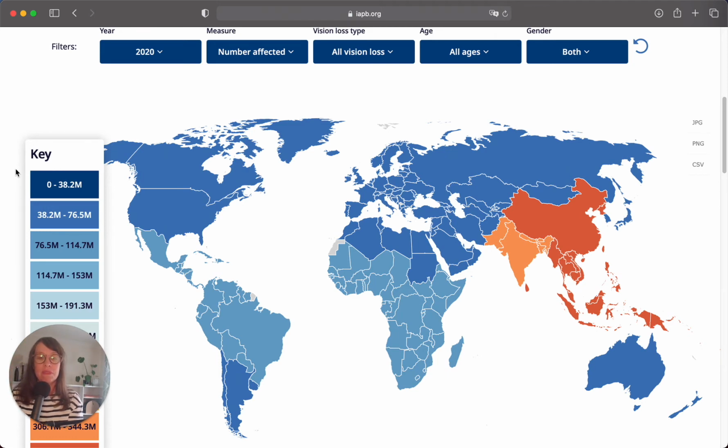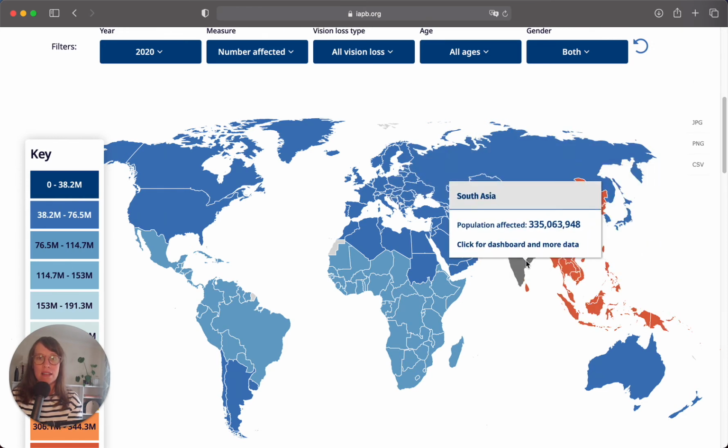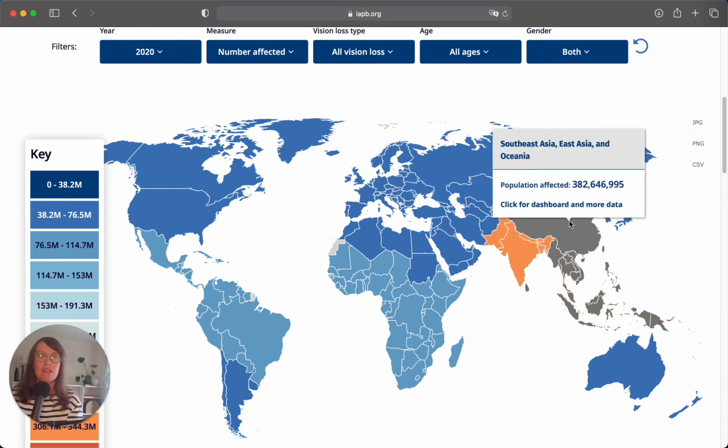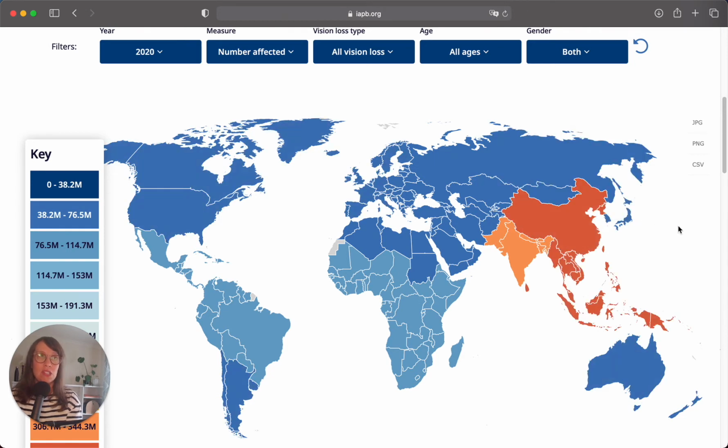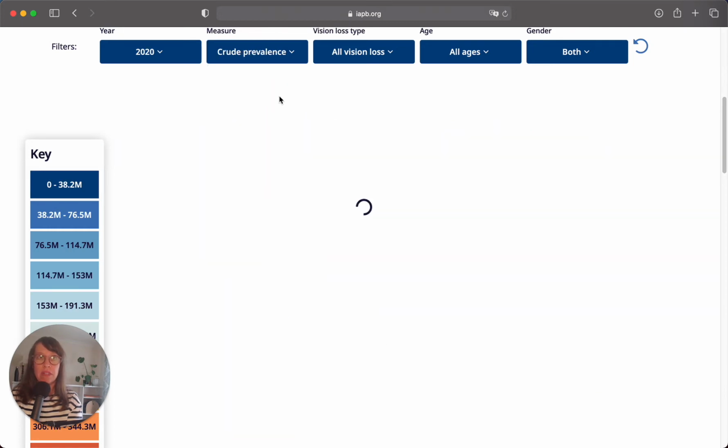As we just saw, the two areas that are red are South Asia and Southeast Asia, East Asia and Oceania. These are the two big GBD super regions with lots of vision loss. Again, this is in large part due to the large populations of India and China. But this does not fully account for the high numbers of vision loss in these two regions. Sometimes it can be helpful to see what proportion of people in each region are living with vision loss. So we use the crude prevalence for that. Let's select crude prevalence.